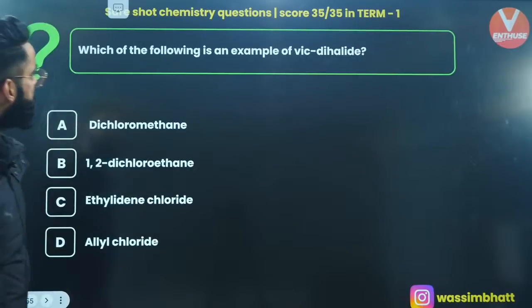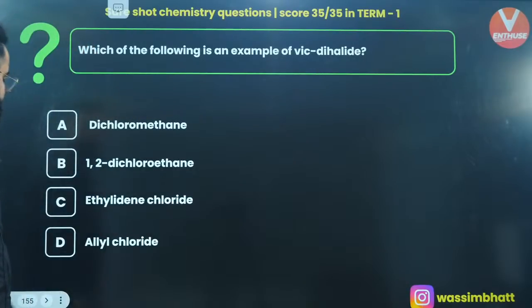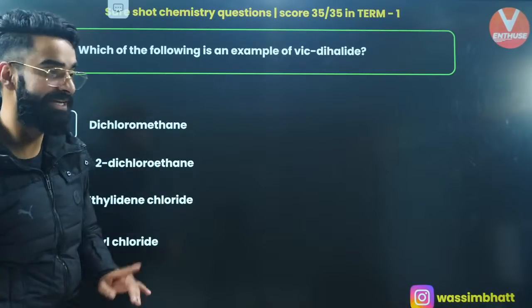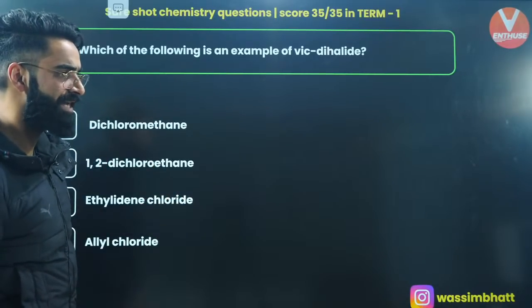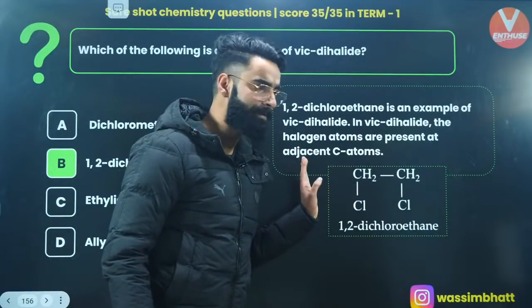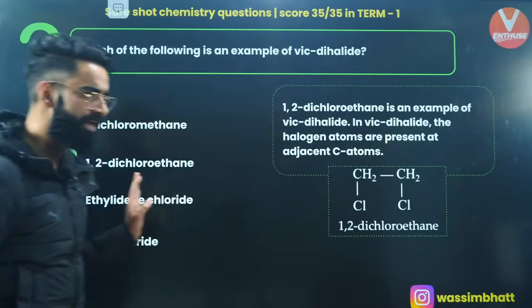Okay, one more. Which of the following is the example of a vicinal dihalide? 1,2-dichloroethane, correct? 1,2-dichloroethane is the example of a vicinal dihalide, and this is its structure as well. This is 1,2-dichloroethane. Perfect.